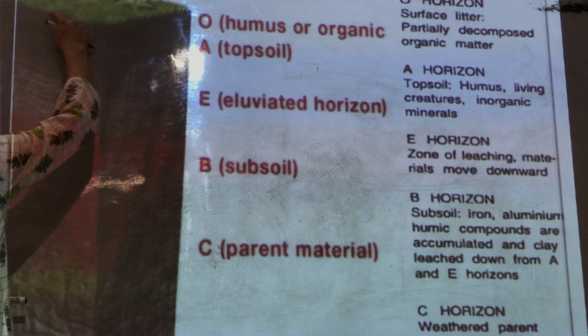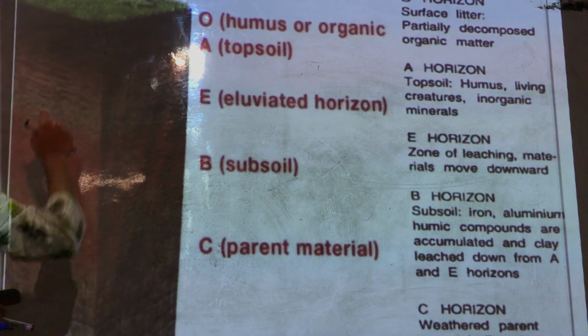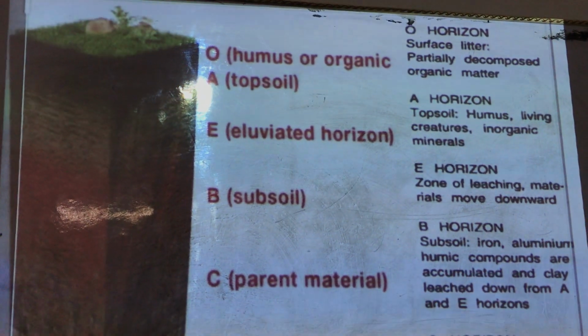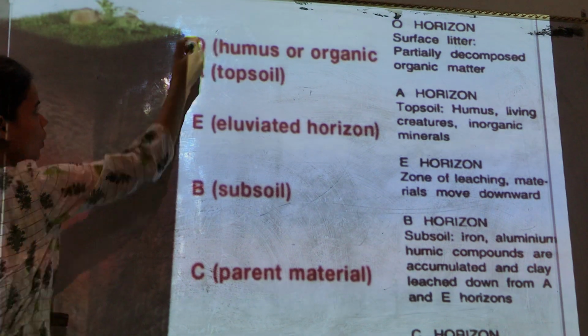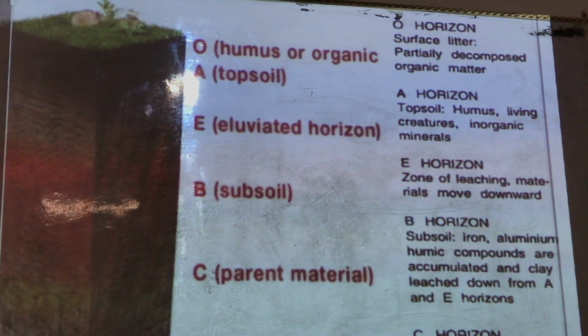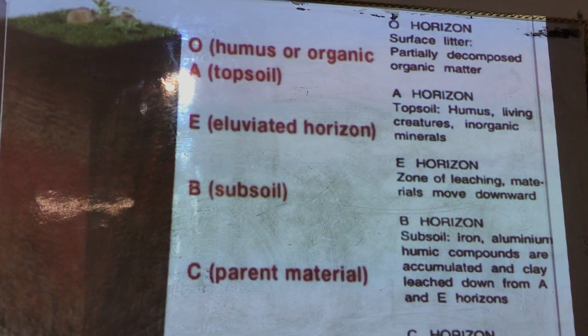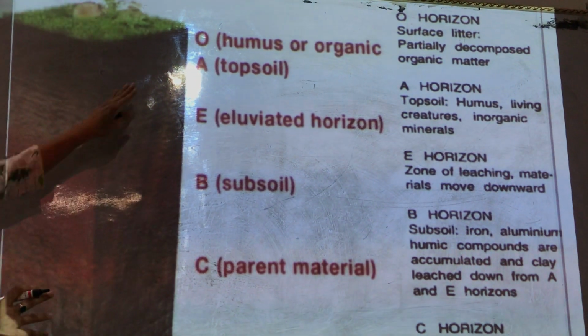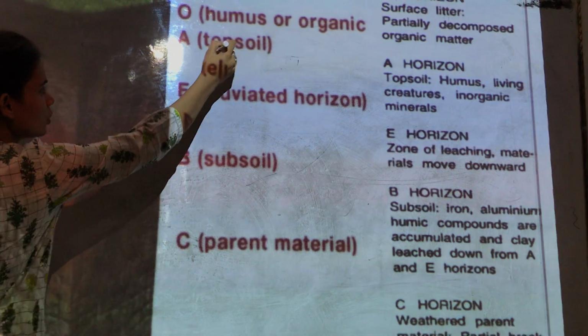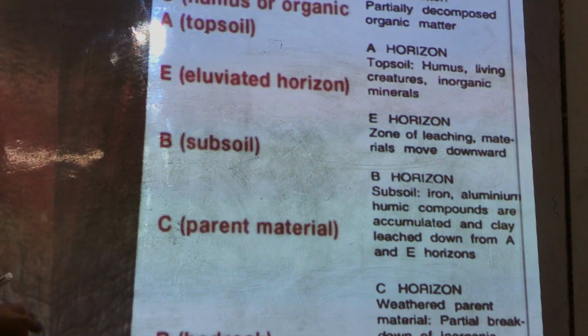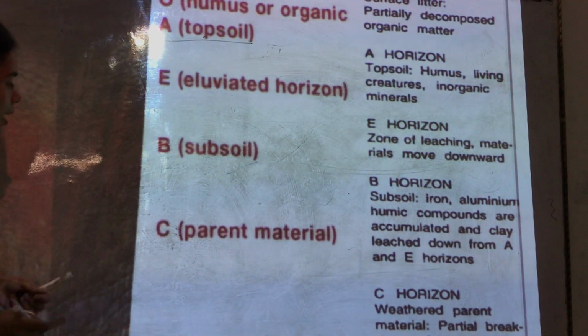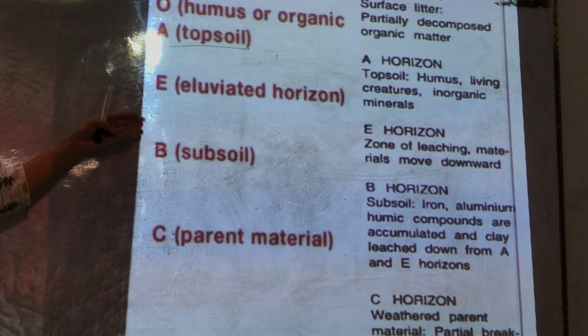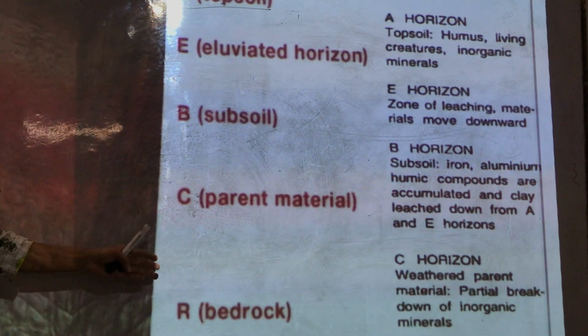So the top horizon, or you can say the top layer, is known as the O horizon, or it is also known by the name of humus or organic layer. The next layer is known as the top soil. Okay, and next you can see the E horizon, B horizon, C horizon, and at the last you will see the bedrock.